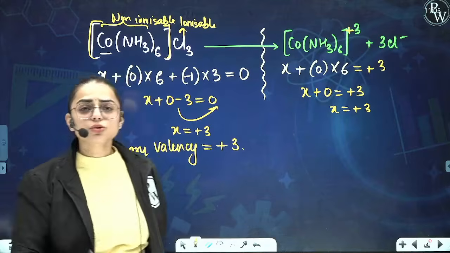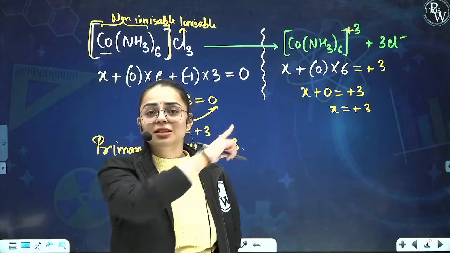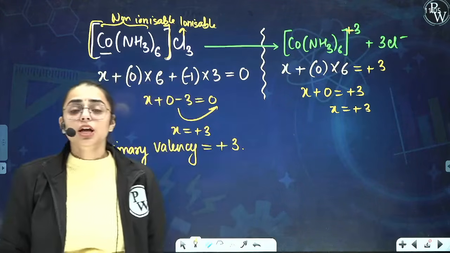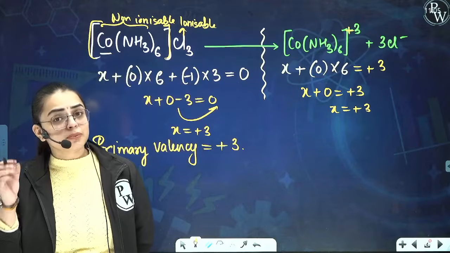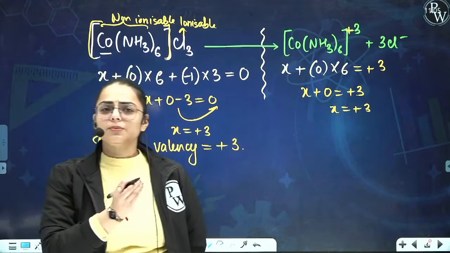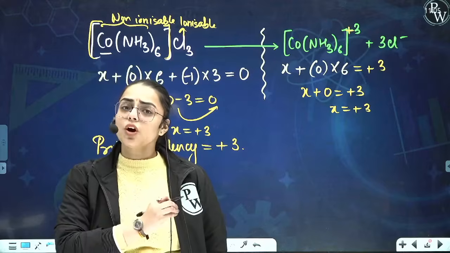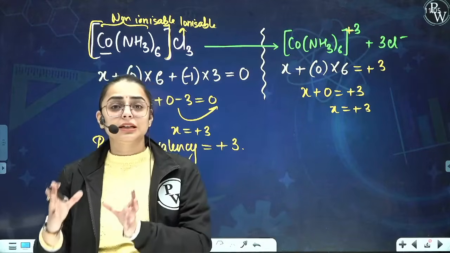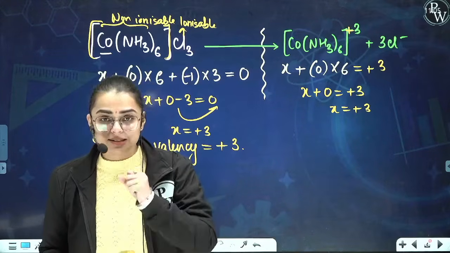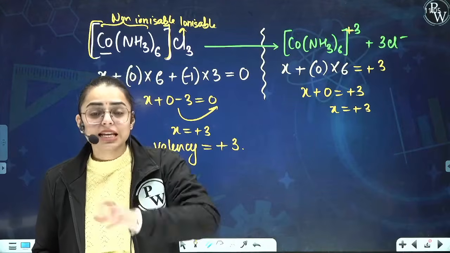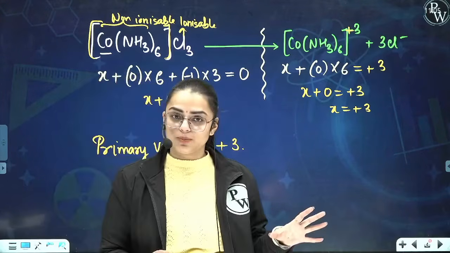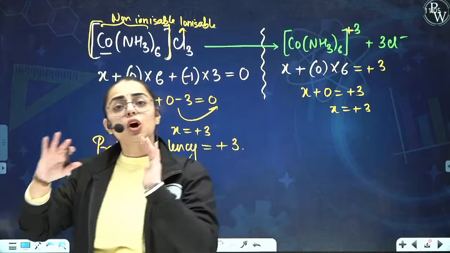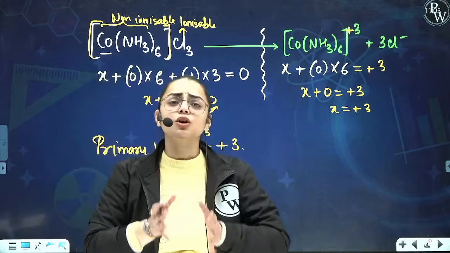Now, if I ask you students, what is the secondary valency in this particular coordination compound? You will say that, ma'am, the secondary valency is exhibited by the coordination number. What is coordination number? Coordination number is basically the number of ligands, or I would say the number of donor atoms that are present in the particular species, or the number of coordinate bonds that are being formed in a coordination compound.